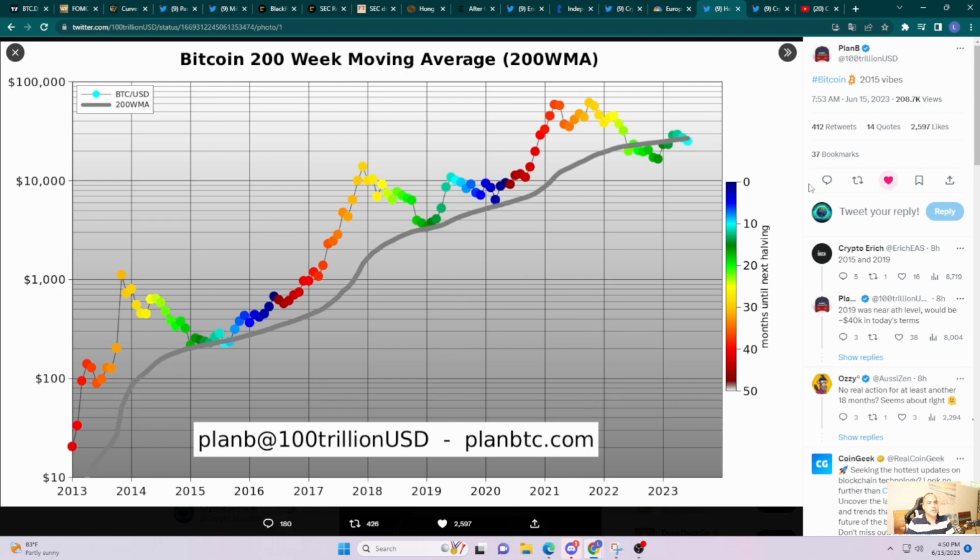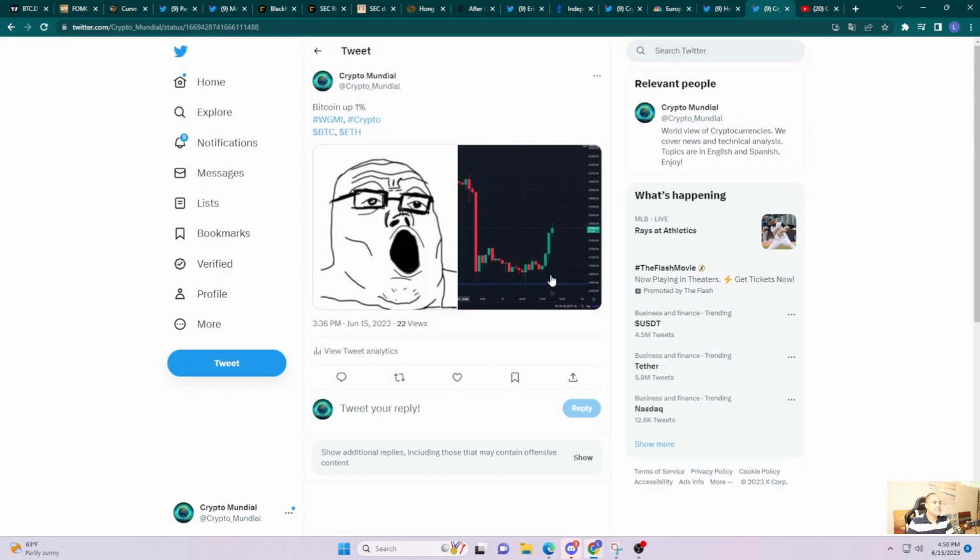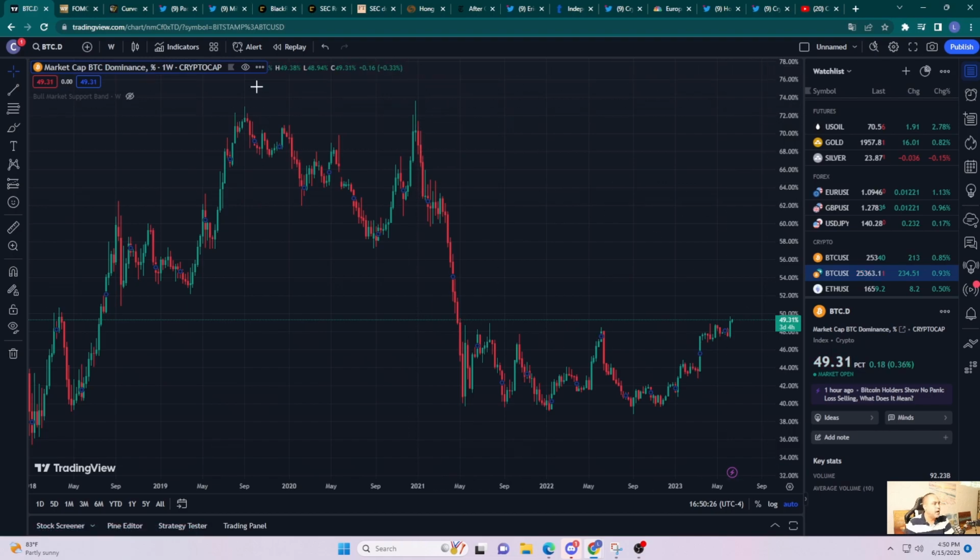Okay. Let's give him a like. All right, great. And this is just something I put up. Bitcoin's been going up a little bit today after that tough day that we had yesterday, so I just put this little meme here. It's just 1%, so everybody gets real excited. But let's be patient. Let's just take a quick look at where we are right now before we close off this video.